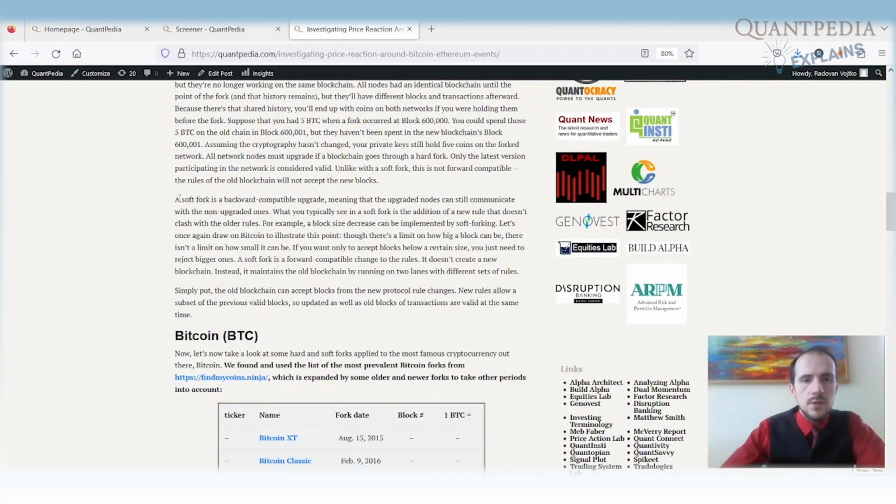A soft fork is a backward compatible upgrade, so it means it's only an upgrade. Some of the nodes are upgraded, others are not, but all the nodes can still communicate with the non-upgraded ones. It usually happens when there is a new rule that doesn't clash with the older rules.